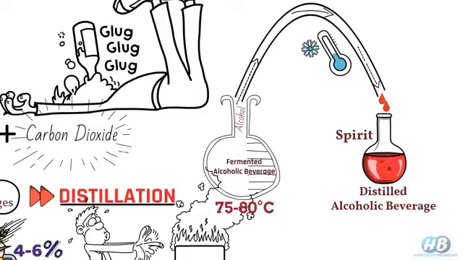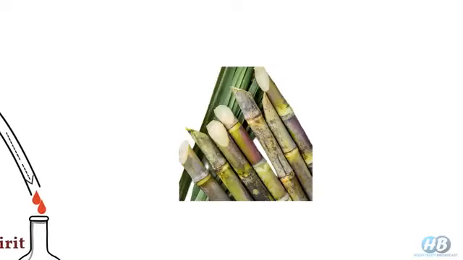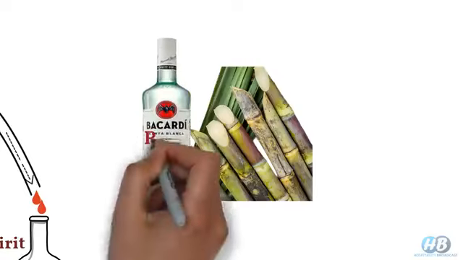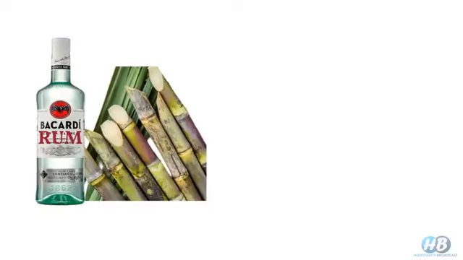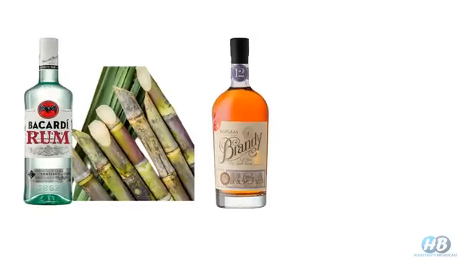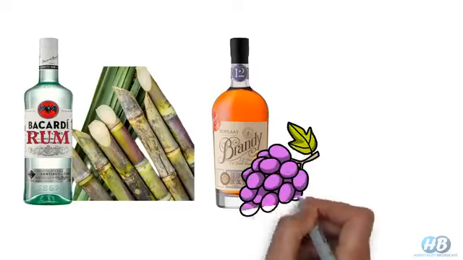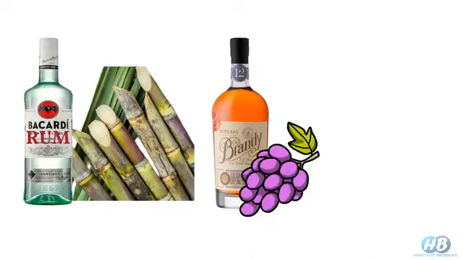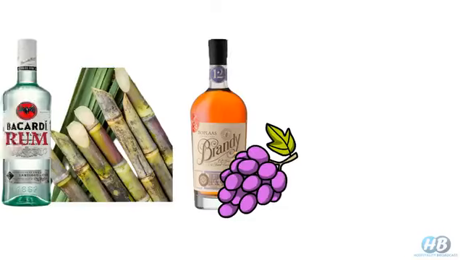Now, based on the base product used for fermentation and distillation, we have different categories or types of spirits. For example, if we use sugarcane juice or molasses as a base for fermentation and distillation, then we get a distilled spirit called rum. Next we have brandy. This is produced by distilling wine or fruit. If it's made from grape wine, it's typically called brandy, and if it's made from other fruits, it's often named after the fruit it is obtained from.